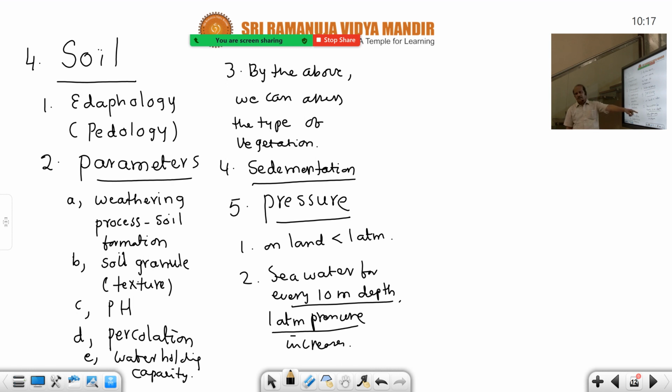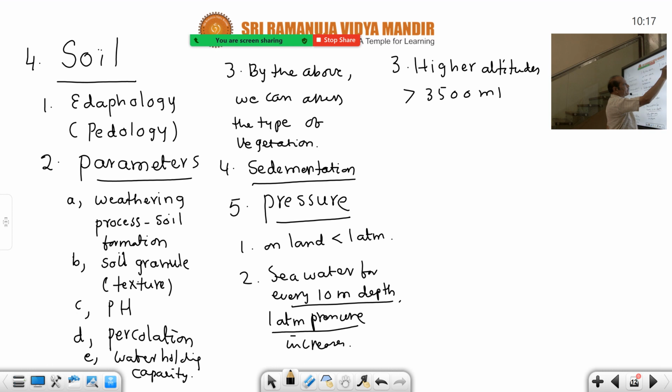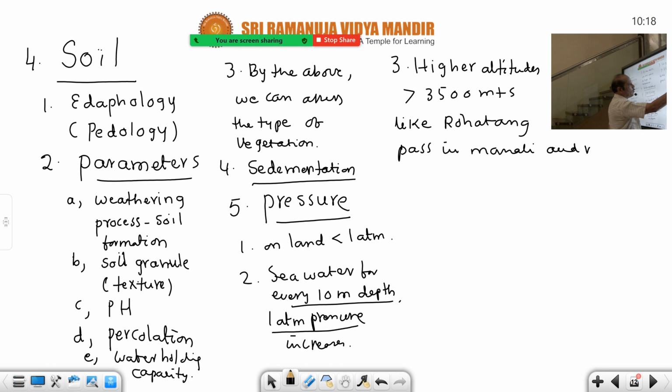Suppose you go to higher altitudes, then you have to face problems. This is an important point as far as pressure is concerned. It is given in the NCERT also. Higher altitudes means mountain altitudes greater than 3,500 meters, like Rohtang Pass in Kullu Manali and Manas Sarovar in Tibet.